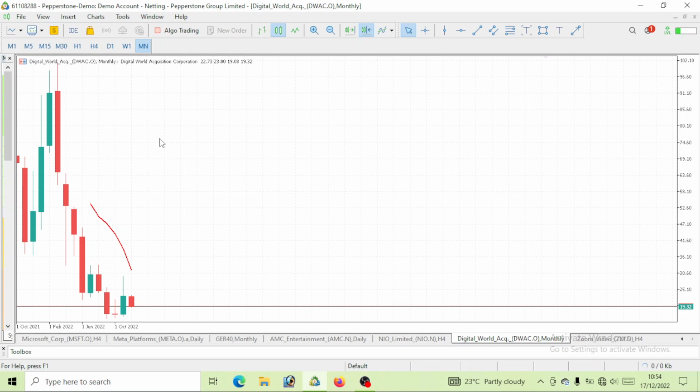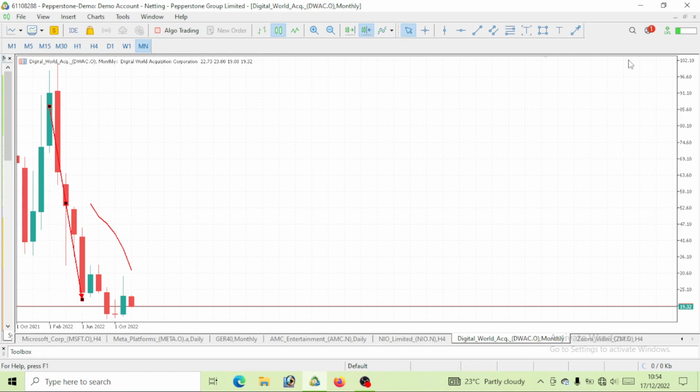That is one. Secondly, we can see this price is giving us a bearish move, trading below our moving average. The moving average we are using here is a 10 period moving average. Now we all know that once price is below our 10 period moving average, then definitely this is a sell movement. We are to look to sell, to short this position, right? So this is a sell movement we are seeing on Digital World Acquisition.